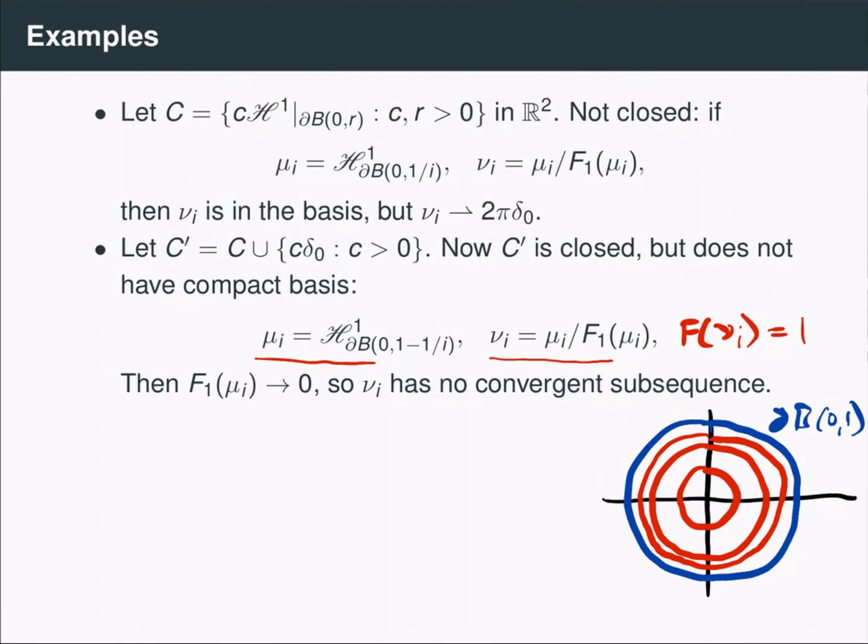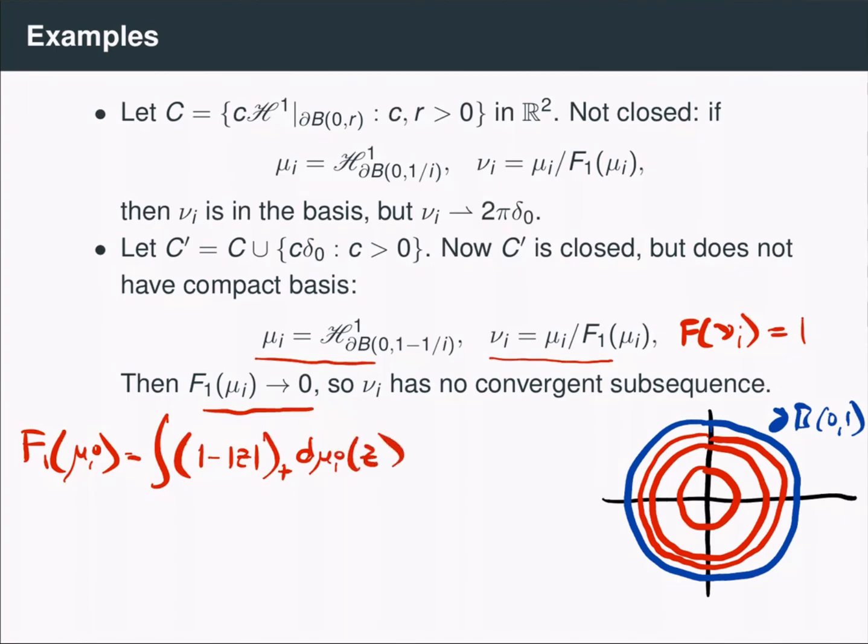The way that we'll see this is by observing that these constants that we renormalized by are actually converging to 0. So why is that? Well, recall that f1 of a measure can actually be computed explicitly. We take the integral of the positive part of 1 minus the norm of z, d mu_i of z. Now, observe that mu_i is supported on the ball centered at 0 of radius 1 minus 1 over i, which means that for any z in the support, its norm will be 1 minus 1 over i. So 1 minus the norm is going to equal 1 over i, d mu_i of z.